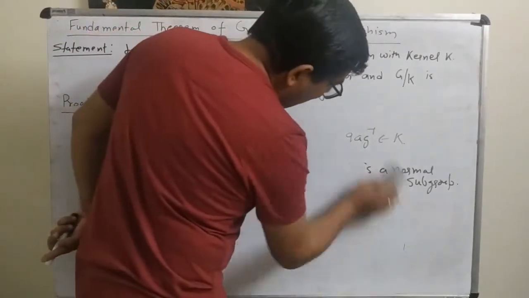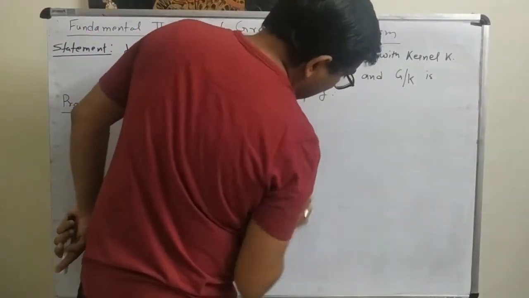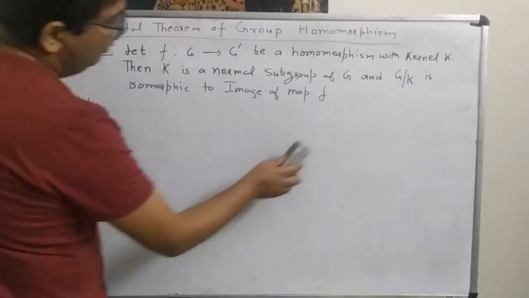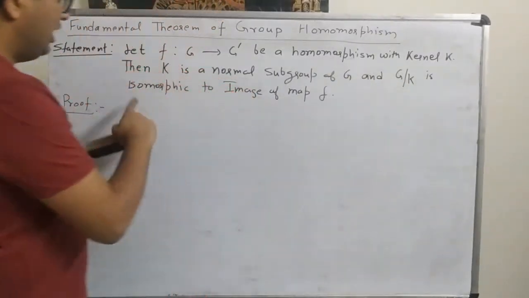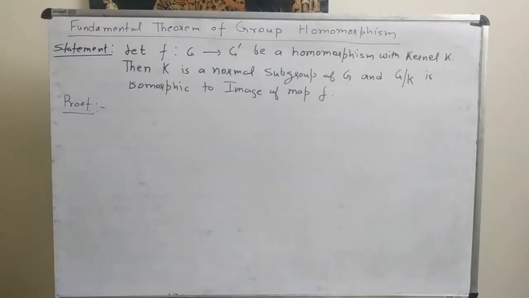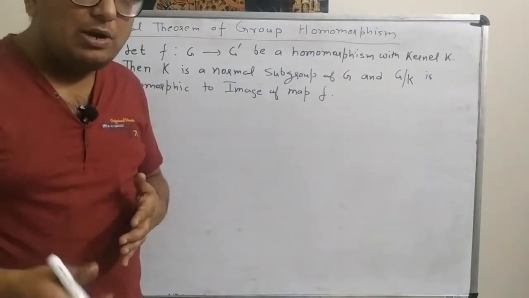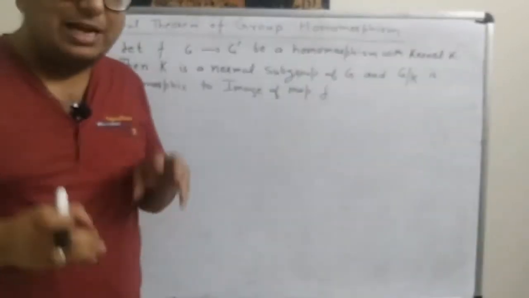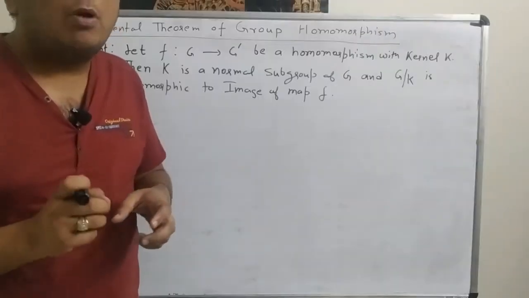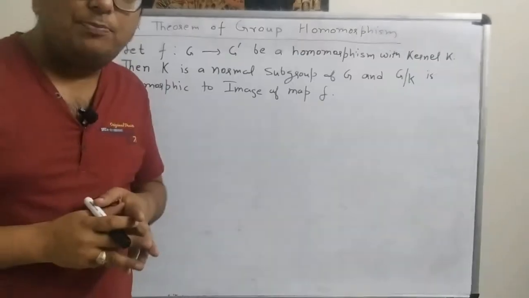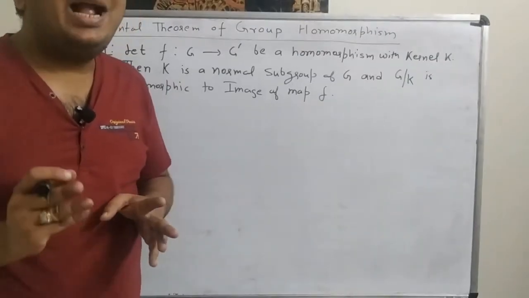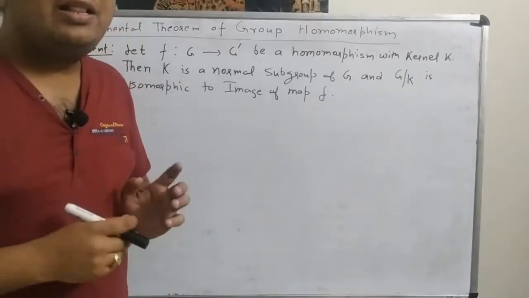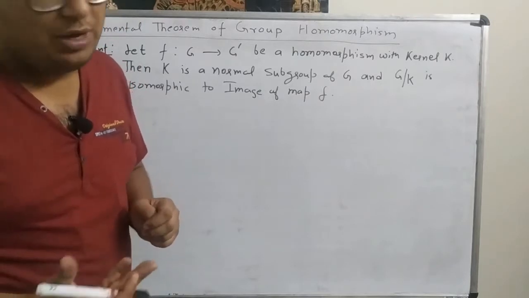Now in the second part, we want to prove that there is an isomorphism from G by K to the image of F. To prove that isomorphism, what do we have to do? We have to define a map. Then first we prove that the map is a homomorphism. Then second we will prove that the map is 1-1 as well as onto. Then that map will become an isomorphism.